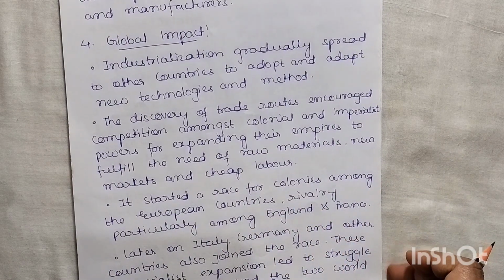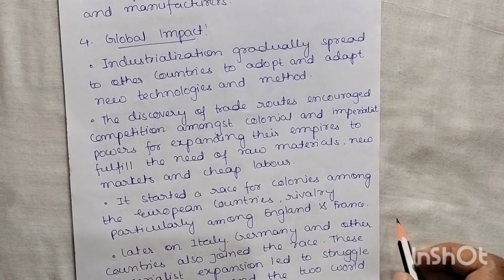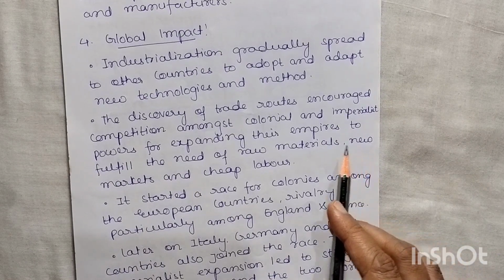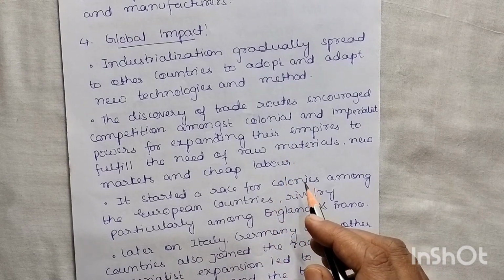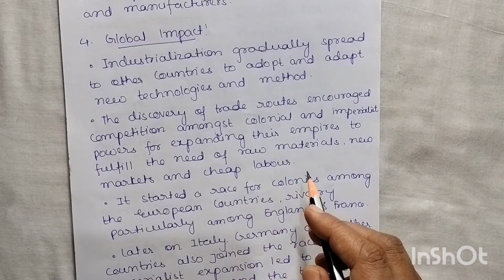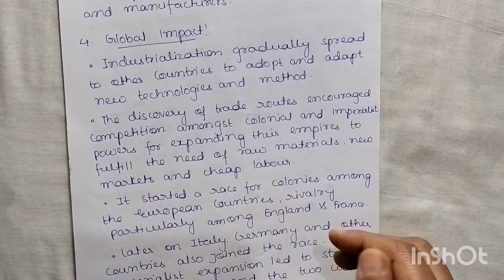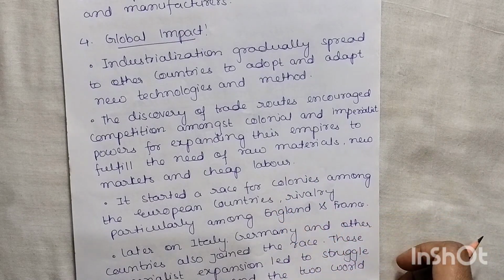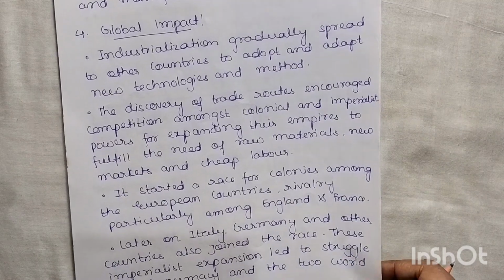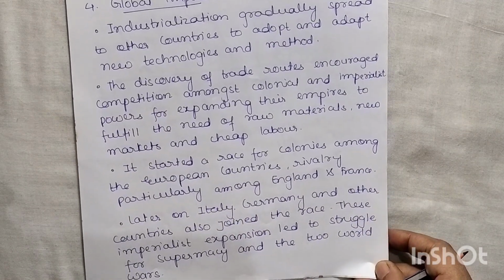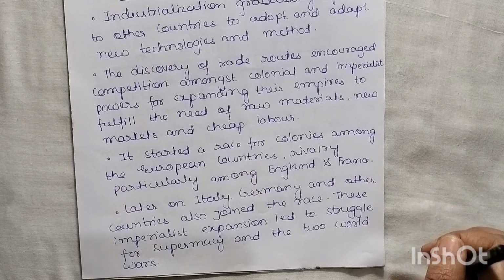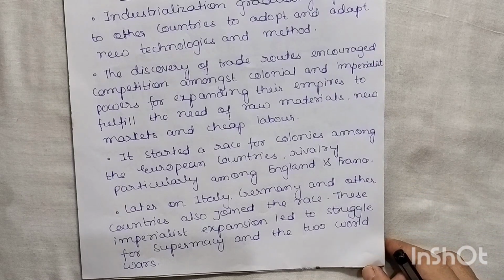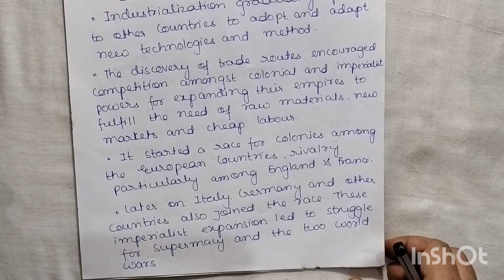So globally, around the world, also some changes were there. Industrialization gradually spread to the other countries to adopt and adapt new technologies and methods. So as inventions are there due to industrialization, what happened? Other countries were also influenced and they understood how to adopt and adapt these new technologies and methods in the field of industries, right? The discovery of trade routes encouraged competition among colonial and imperialist powers for expanding their empires to fulfill the need of raw materials, new markets and cheap labor.